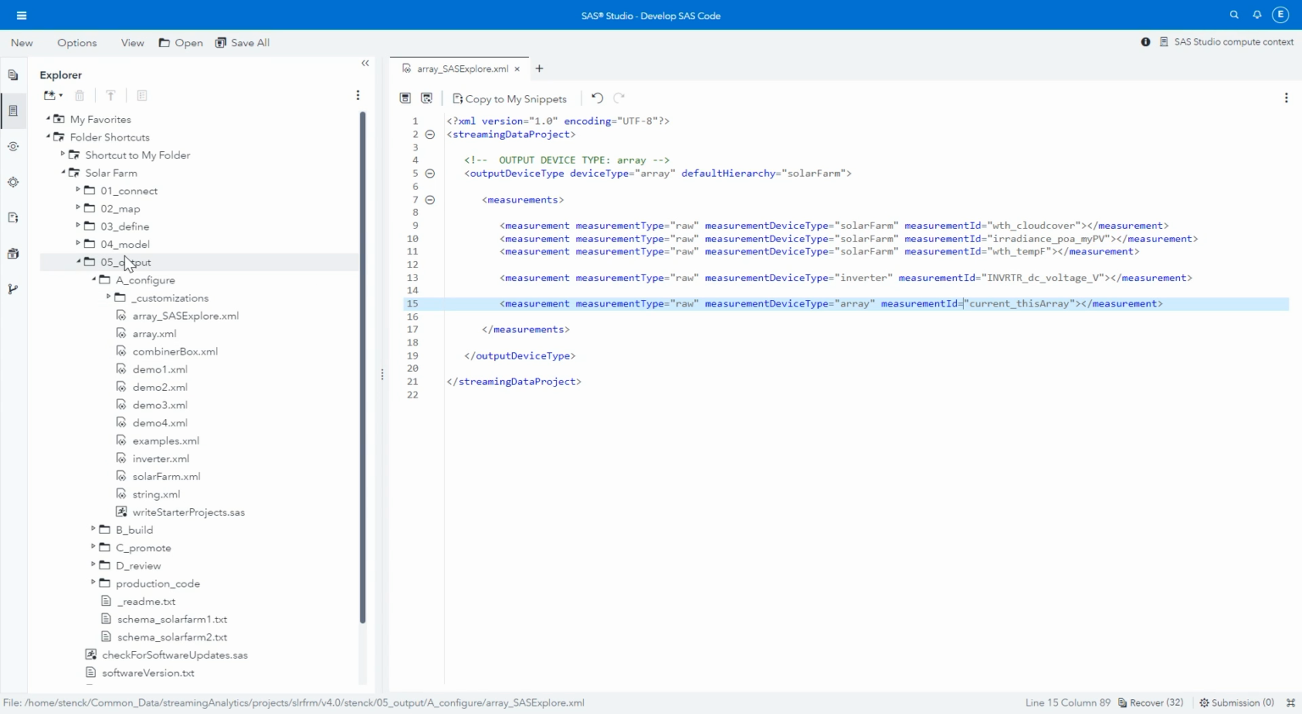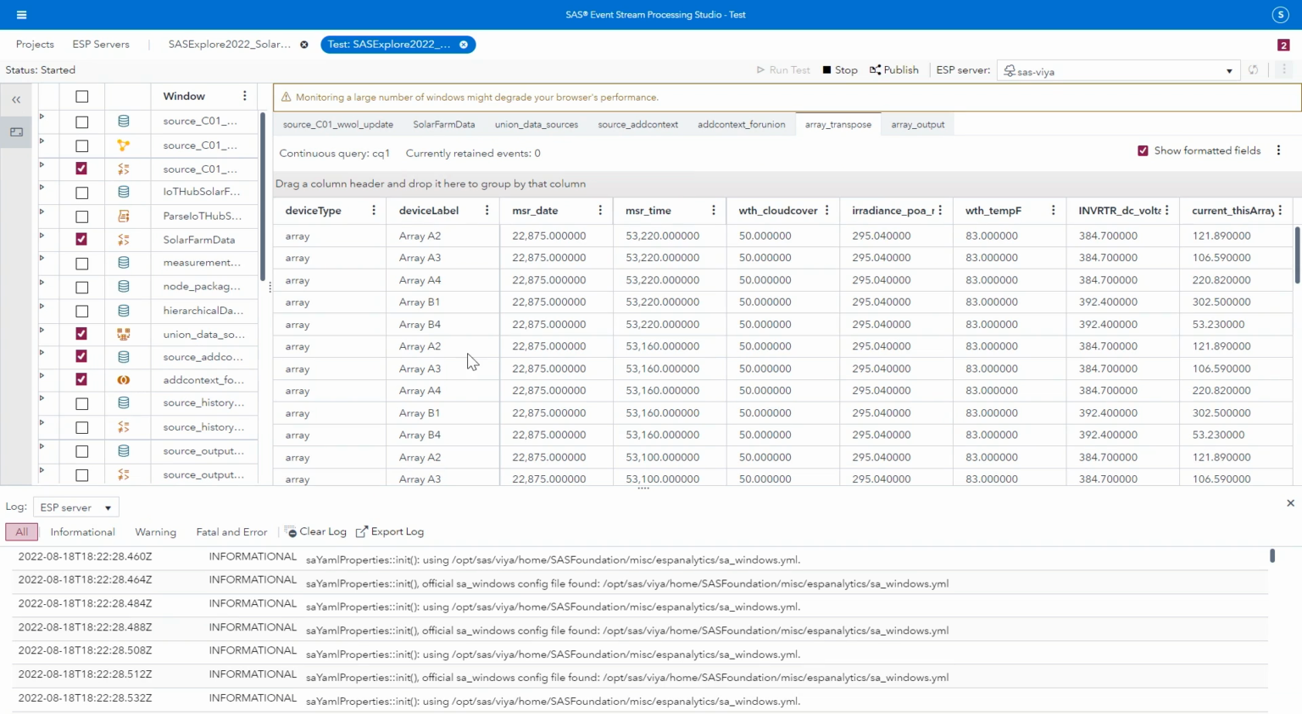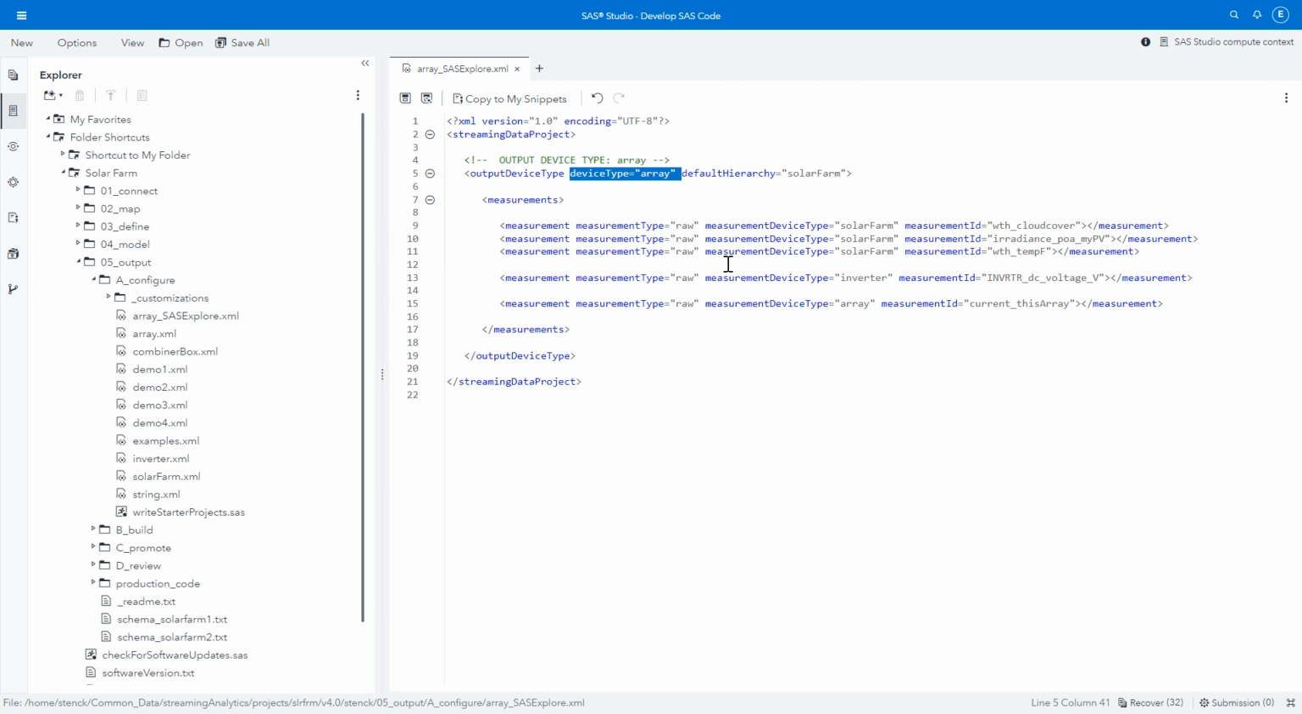So in SAF, we do this by going to the output configure directory, and we edit a small configuration file where we tell SAF we actually get to design our desired output file. And so here we specify that the device type that we're interested in is array. And by definition, what that'll do is in our ESP project, we'll get a row for every array that we have. So there are our 5 arrays. And if we output every minute, then we'll get a record for those arrays every minute.